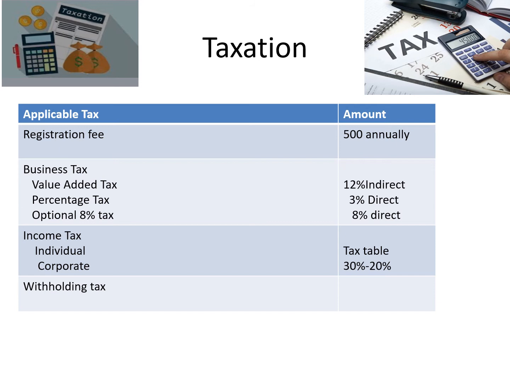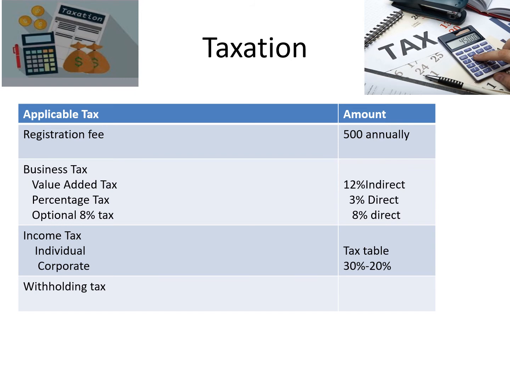Then you also have withholding. For example, if you do renting, then you need to withhold 5% from all your rentals so that you would be able to claim that as a deduction under your value-added tax and your income tax, or your taxable income for the year.